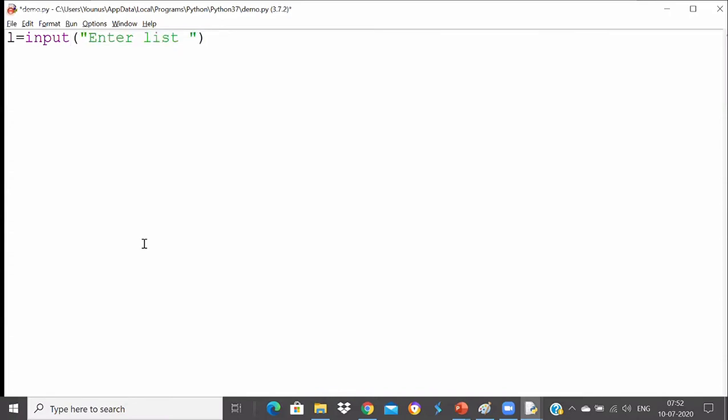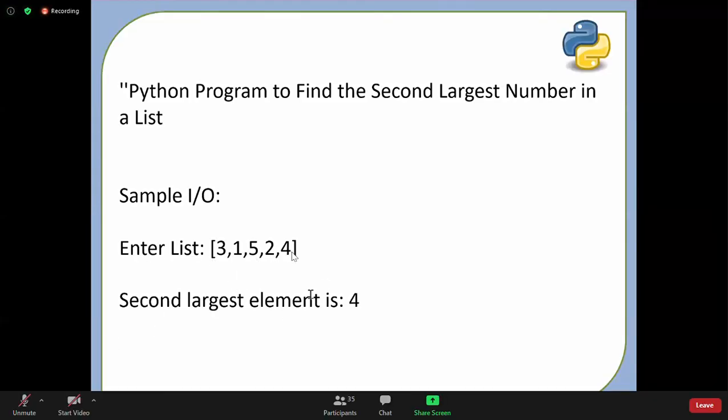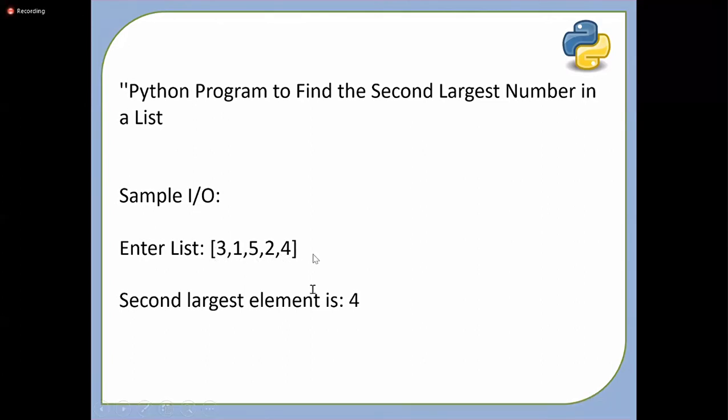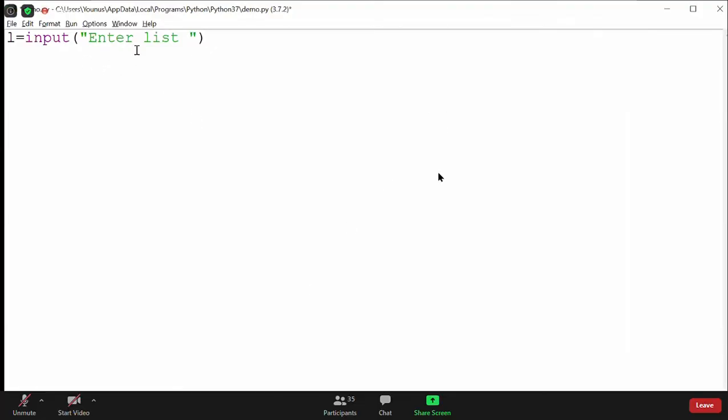You should not use the list function because you are entering using square brackets as well: square brackets here, 3 1 5 2 and 4.